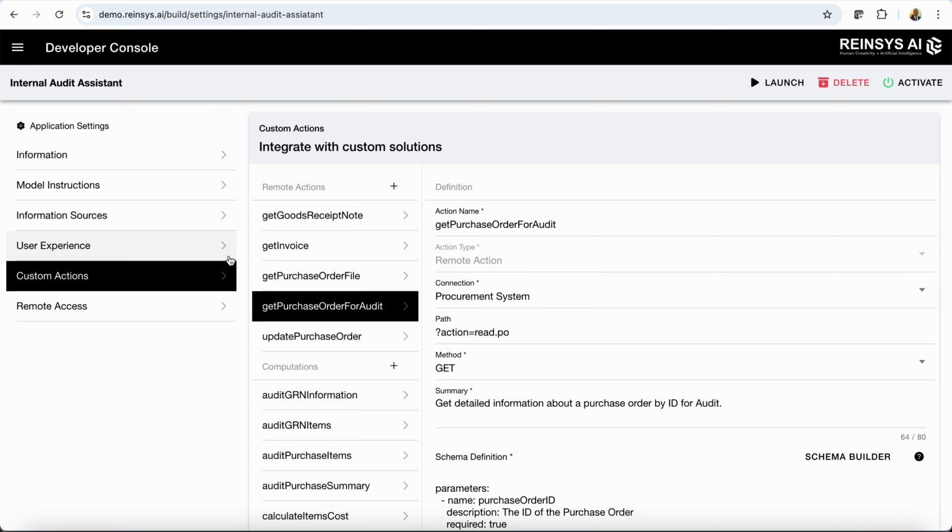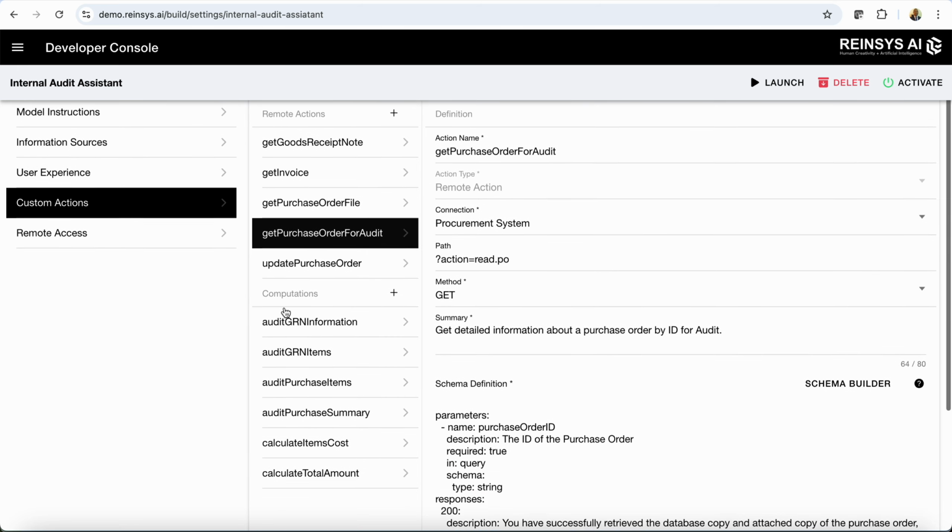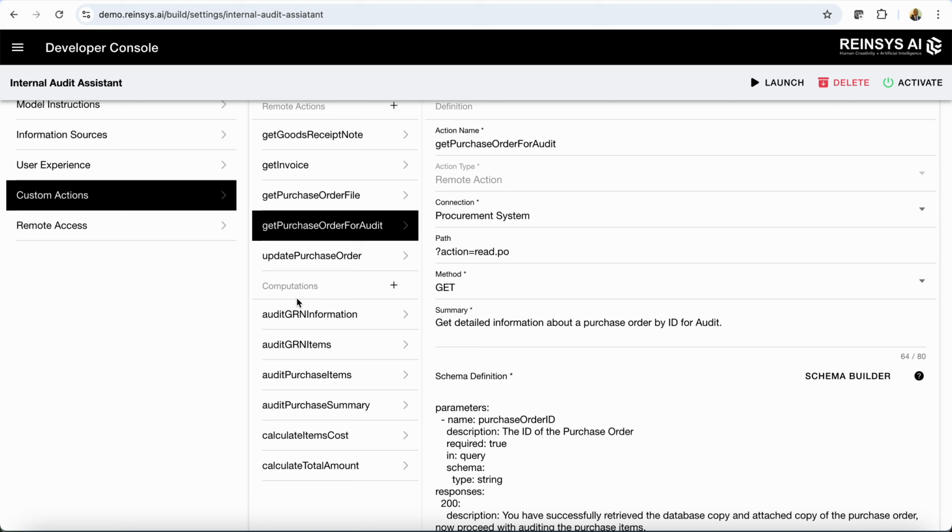and get responses. Also, very more importantly, we have custom computations and actions that enable you as a professional to define the activities of the agent. And this is probably the first time that you're able to do this kind of thing without necessarily writing any code.